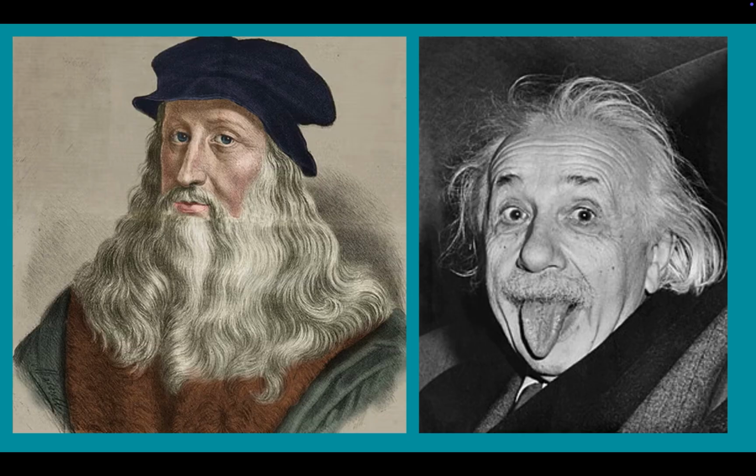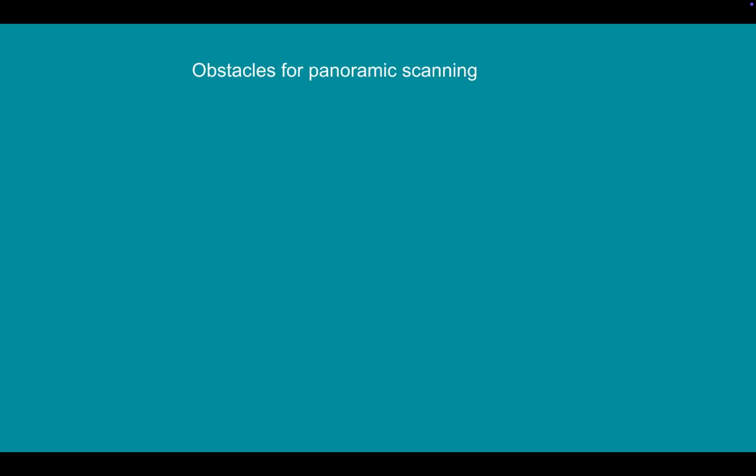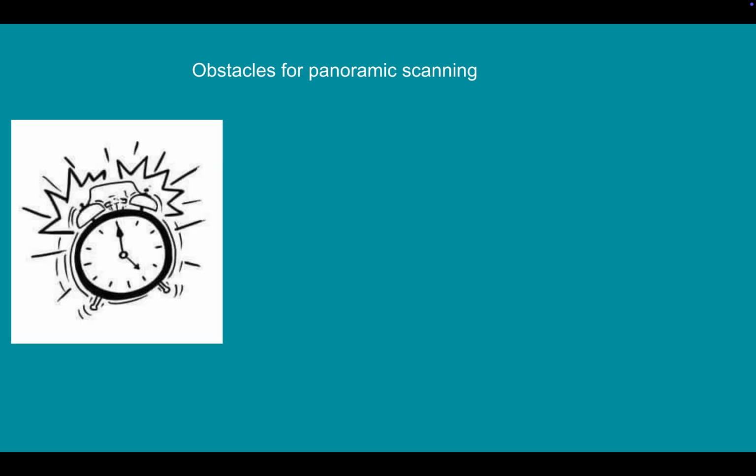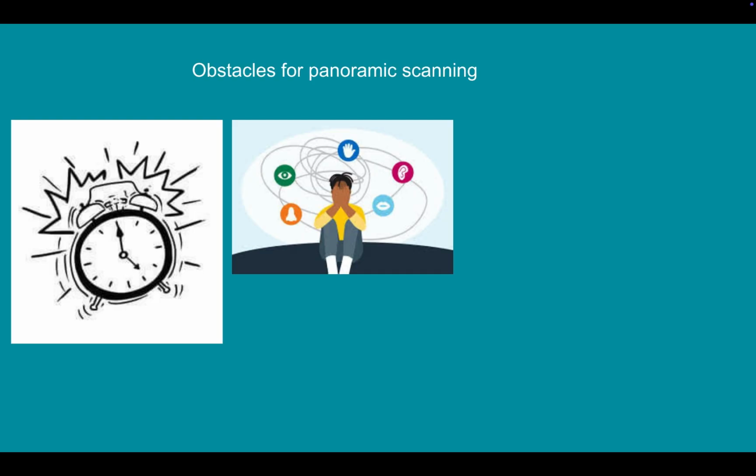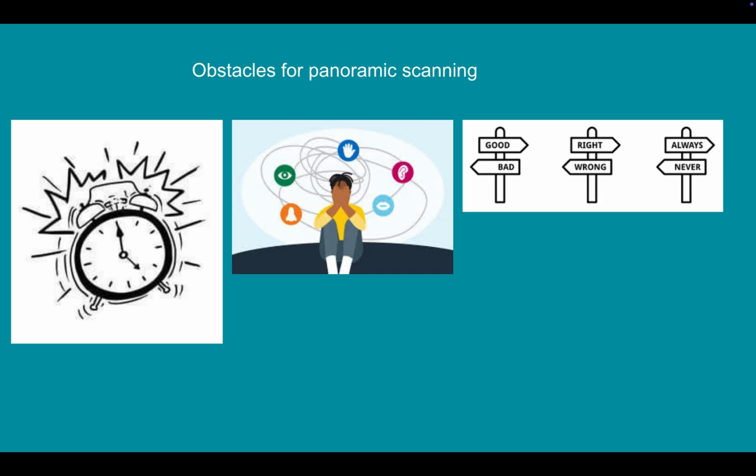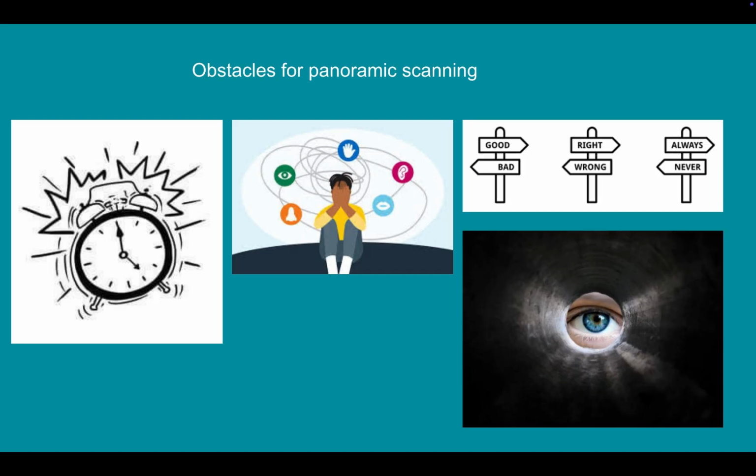Panoramic scanning doesn't come naturally. Ambrose notes several obstacles: an emphasis on short-term, immediate concerns, sensory bombardment, superficial and polarized thoughts, and tunneled vision, all make it hard to see the bigger picture. This is where Obsidian comes in.